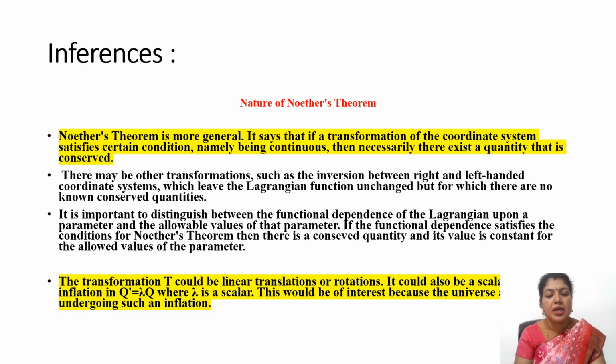Then there would be a corresponding quantity whose value will be constant for the allowed values of the parameter. The transformation T could be linear translation or rotation. It could also be a scalar inflation. Such transformations would be of much interest, because the universe appears to undergo such a transformation, that is, inflation.